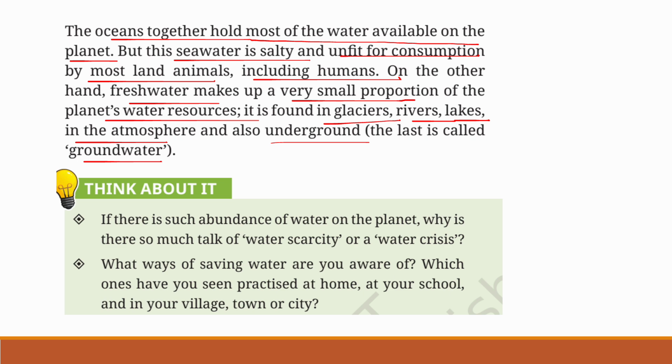We will get fresh water from glaciers, rivers, lakes. Then it is found in the atmosphere. Then also underground. That means groundwater. Think about it. If there is such abundance of water on the planet, why is there so much talk of water scarcity or a water crisis?